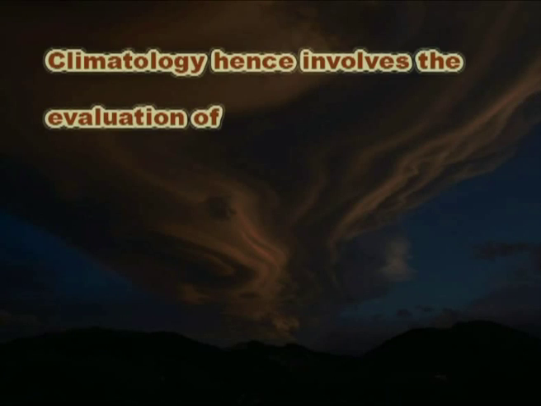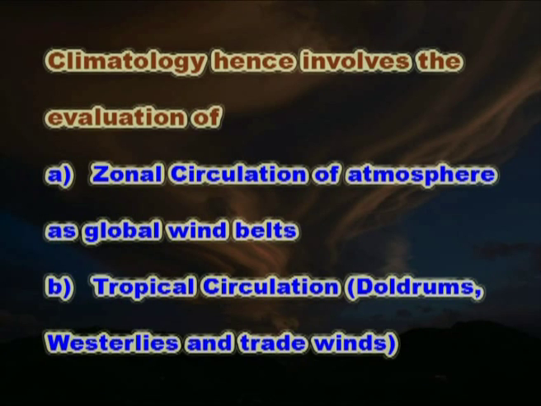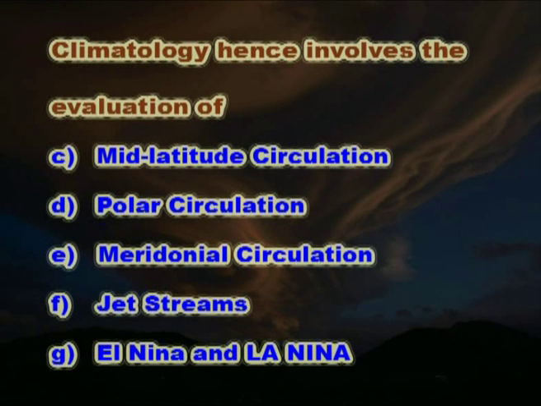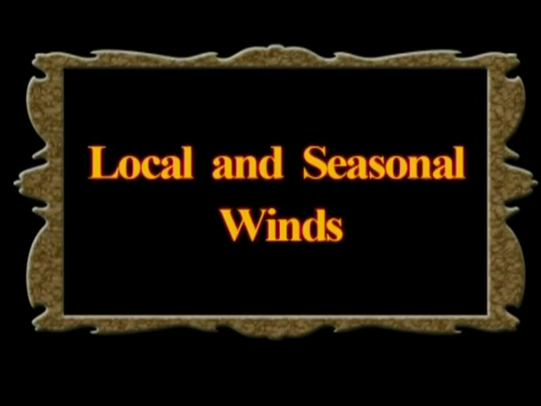It may be about 110 kilometers per hour in summer, 190 kilometers per hour in winter and also varies from place to place. Climatology hence involves the evaluation of the zonal circulation of atmosphere as global wind belts, tropical circulation which includes doldrums, westerlies and trade winds, mid latitude circulation, polar circulation, meridional circulation and jet streams, El Nino and the La Nina. Let us see the next aspect of local and seasonal winds.